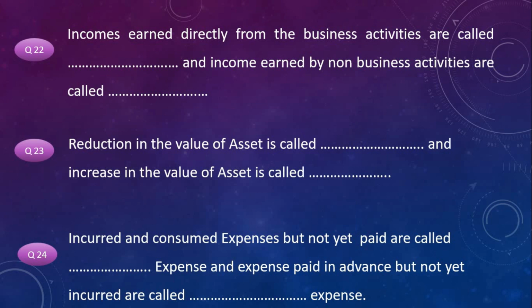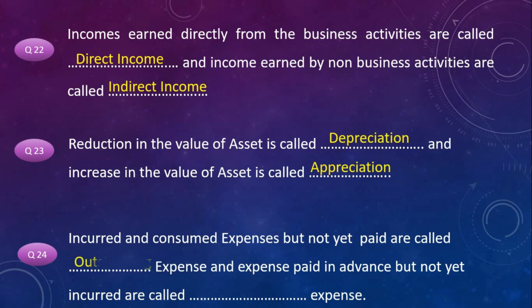The answer for these questions. Income earned directly from business activities are called direct income and income earned by non-business activities are called indirect income. Reduction in the value of asset is called as depreciation and increase in the value of asset is called as appreciation. Incurred and consumed expenses but not yet paid are called outstanding expenses, and expense paid in advance but not yet incurred are called prepaid expense.